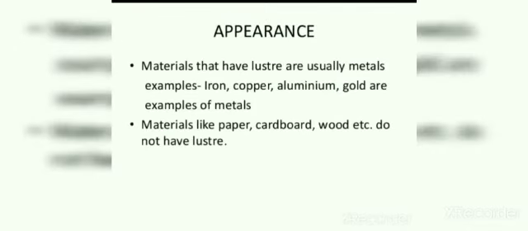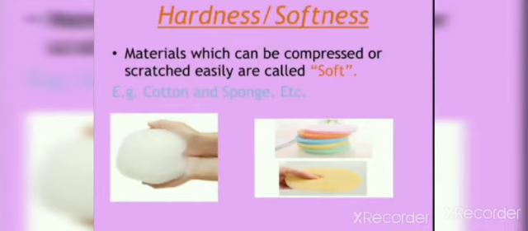So the first property of material is appearance. Materials that have luster are usually metals. For example, iron, copper, aluminium, gold are examples of metal. Materials like paper, cardboard, wood, etc. do not have luster. The meaning of luster is a shine, a light which comes through anything. This is called luster.